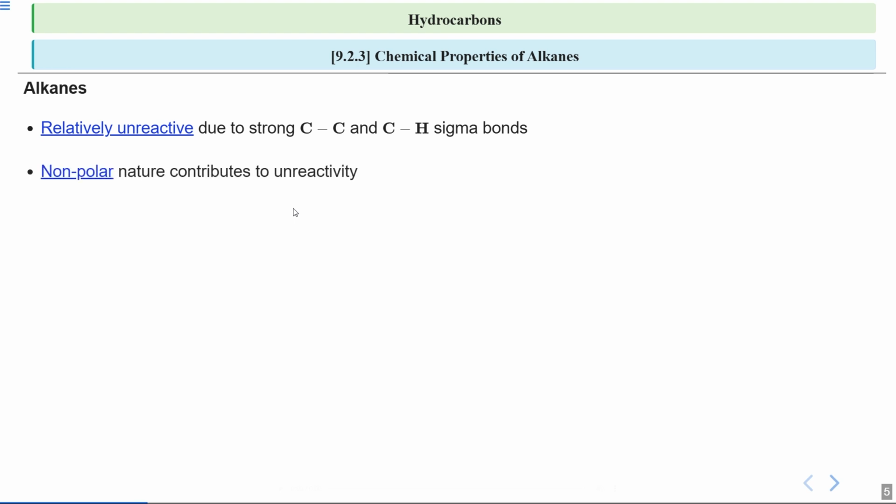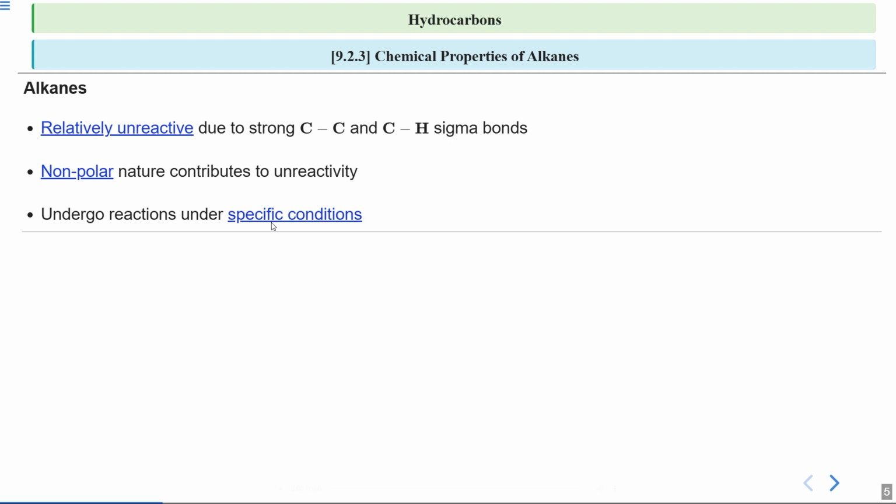Then after, another important feature of alkanes is their non-polar nature. This non-polarity means alkanes do not have a positive or a negative end, which contributes again to their unreactivity. They don't mix well with polar solvents like water, similar to how oil and water don't mix.